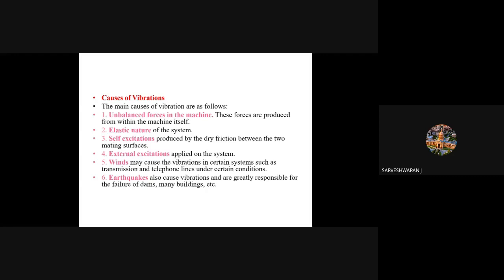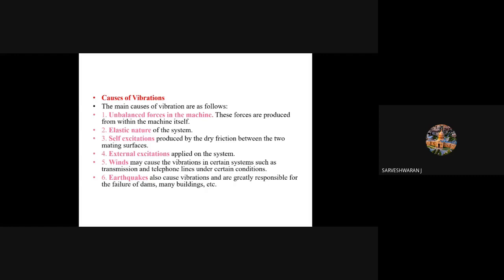The first one is unbalanced forces in the machine. These forces are produced from within the machine itself. That is called unbalanced forces in the machine. The second one is the elastic nature of the system, which gets disturbed. The properties of the system get damaged. For example, the properties of iron change due to friction. That's elastic nature of the system.